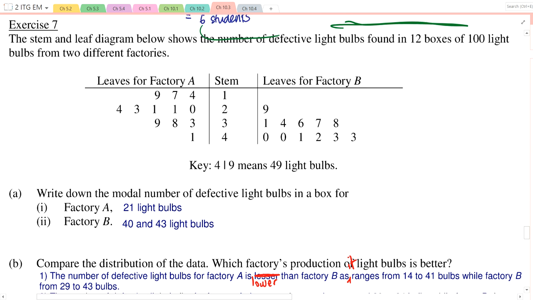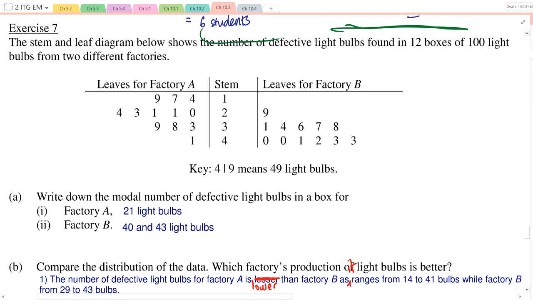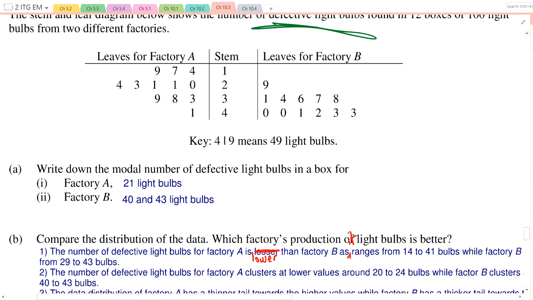Okay, now exercise 7, different story now. Defective light bulbs. Defective means the spoiled light bulbs. In 12 boxes of 100 light bulbs from 2 different factories, we've got factory A and factory B. So these data over here refer to the number of light bulbs that are spoiled. So 49 means 49 light bulbs spoiled.